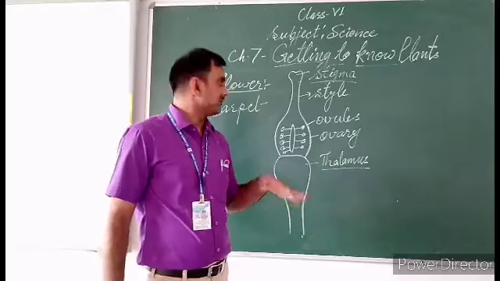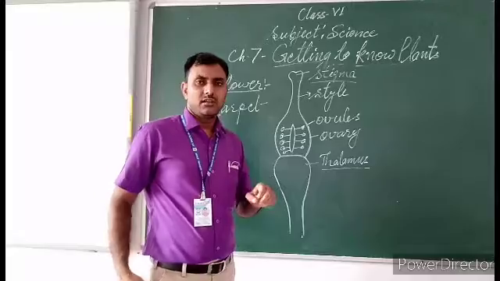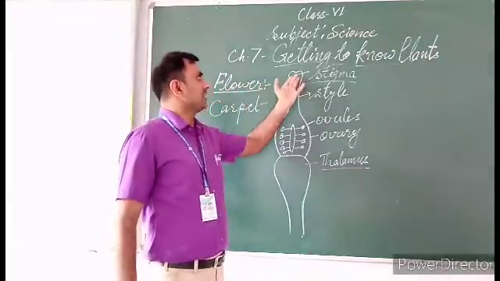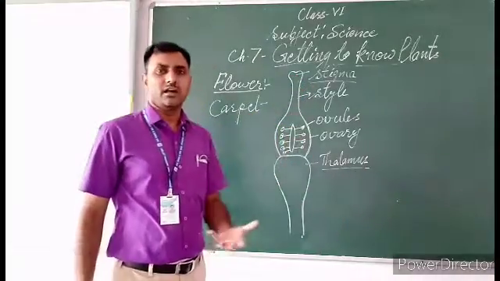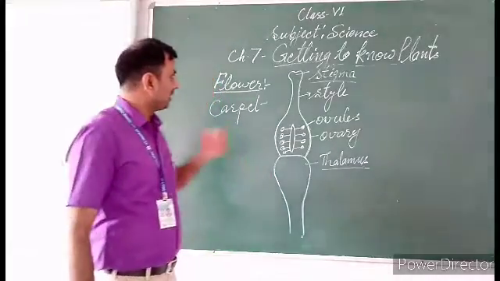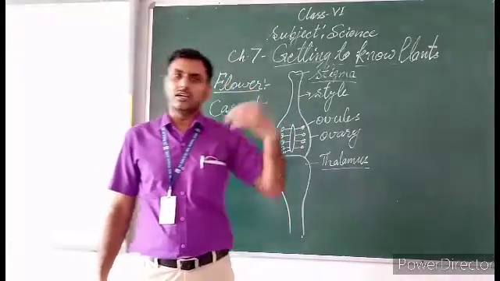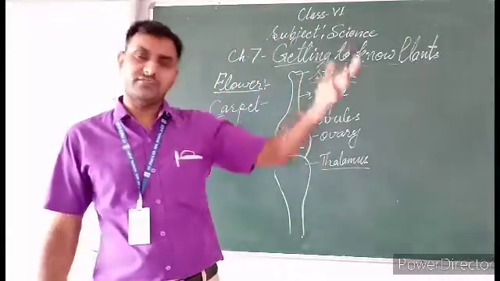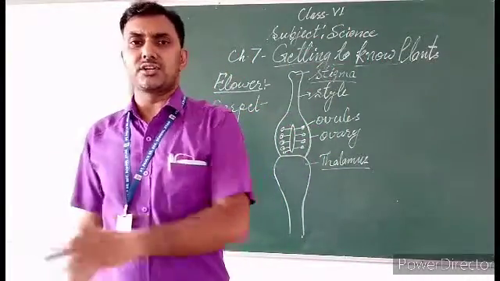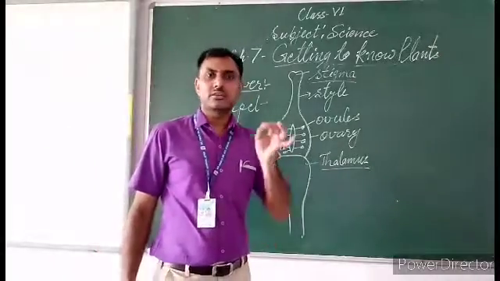That type is called self-pollination. If the pollen grains fly, jump and settle on another flower of another tree, it is called cross-pollination. There are two types of pollination: self-pollination and cross-pollination.